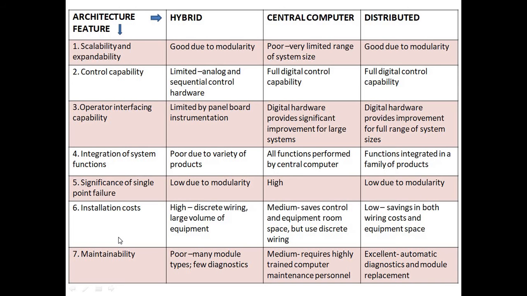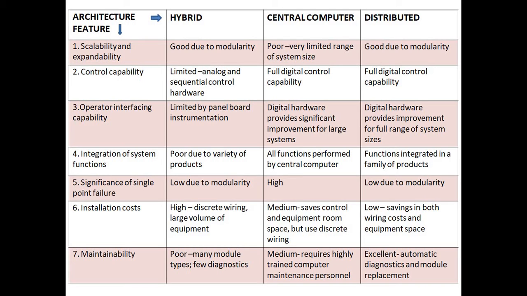Today we are discussing a comparison of architecture. Architecture feature: hybrid, central computer, distributed. Scalability and expandability: good due to modularity; poor, very limited range of system size; good due to modularity.